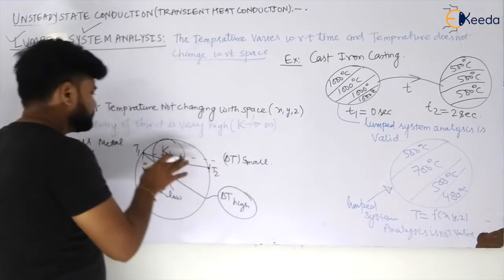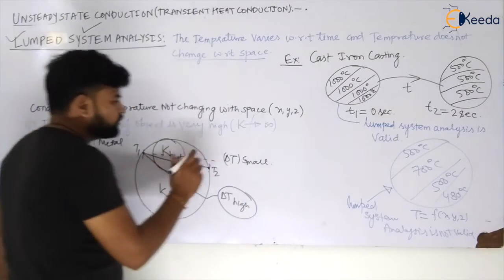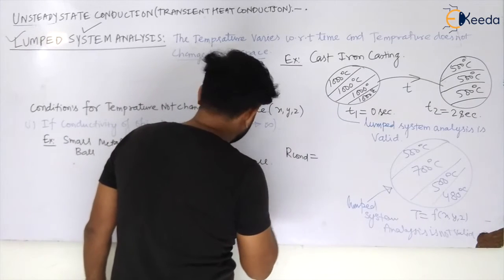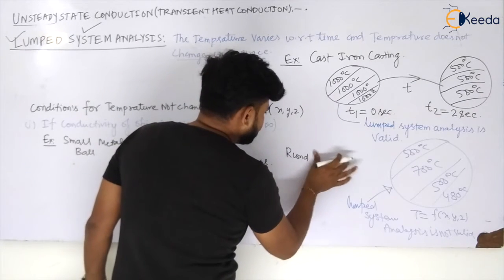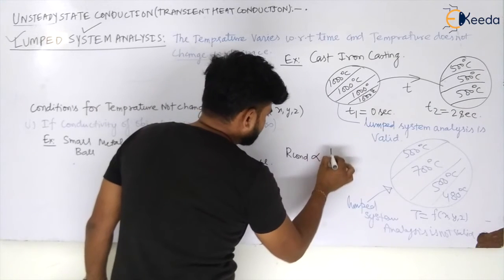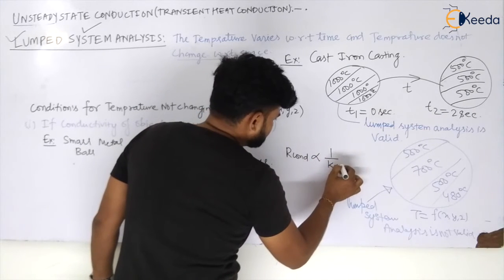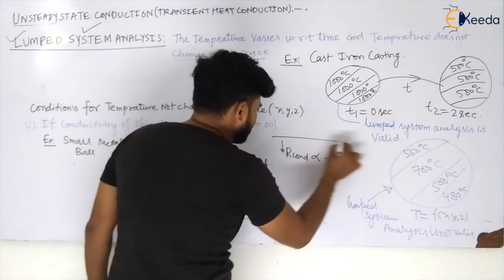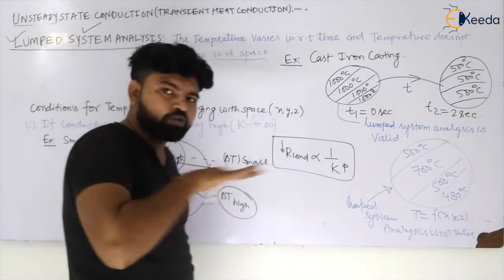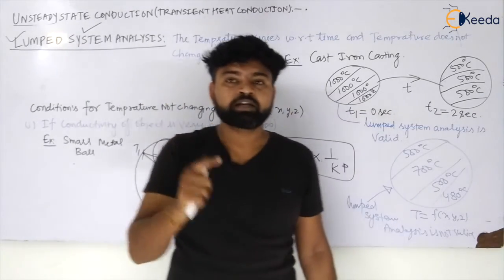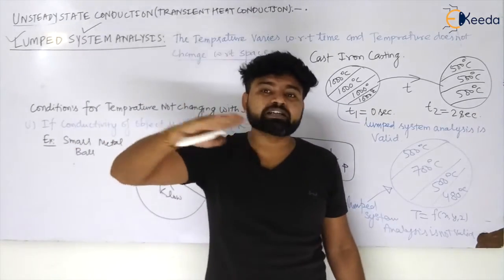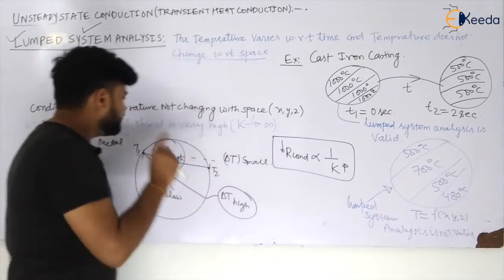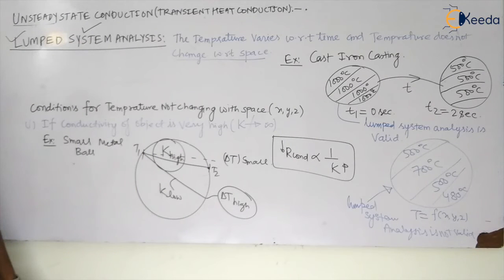Why? Because we have seen in the previous videos that conduction resistance for any object is inversely proportional to what? Conductivity. If K is high, then the conduction resistance will be less, due to which the heat will transfer more fast, and due to this, when heat transfers more fast, there will be a small temperature gradient inside the body. So this was the first condition, that your conductivity must be high, my dear students.